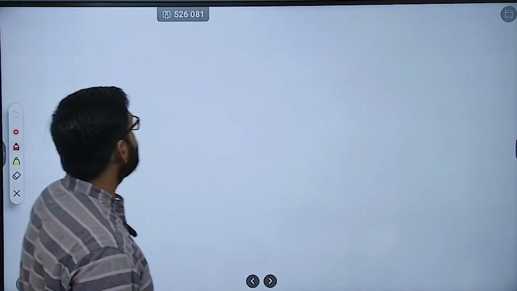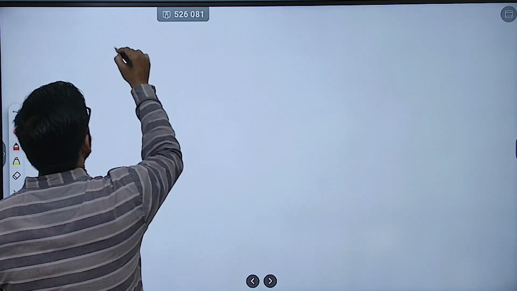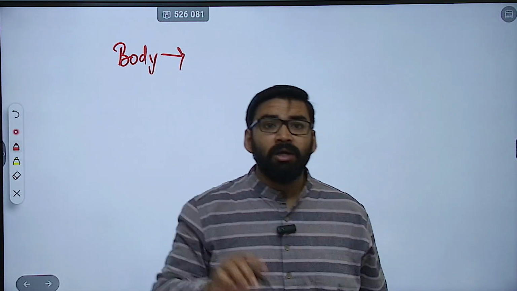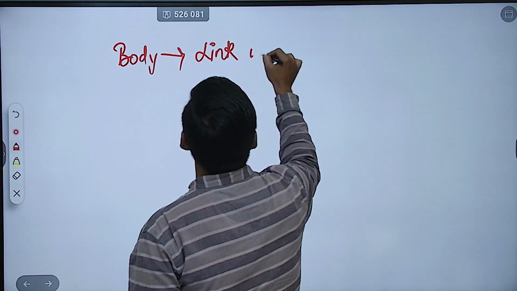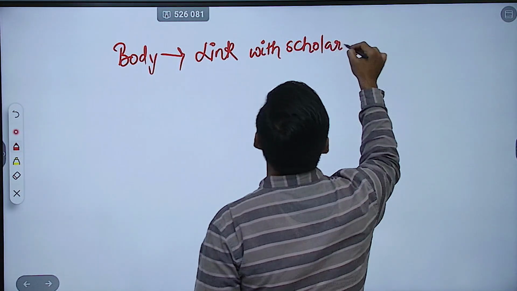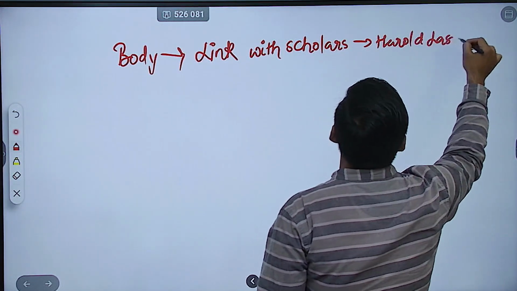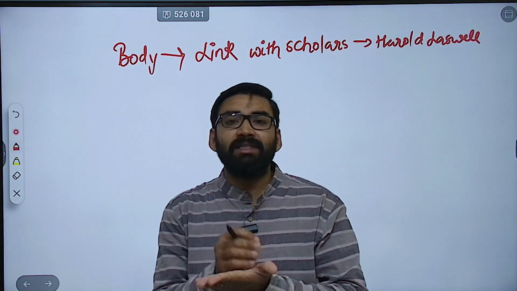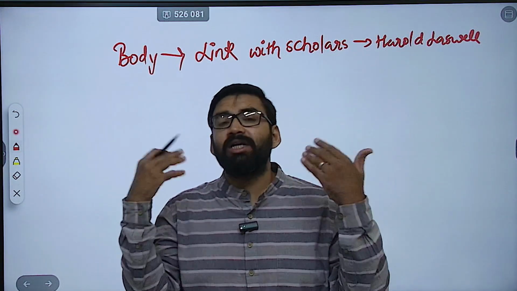Then how to write the body of the answer? First of all, in the body of the answer, you have to link with scholars. Scholars like Harold Laswell: politics is who gets what, when, how, with psychological analysis.